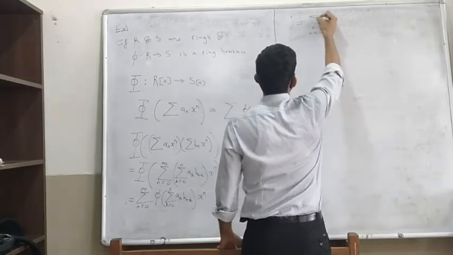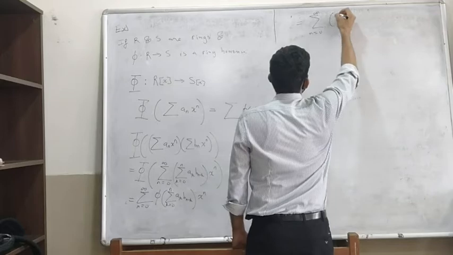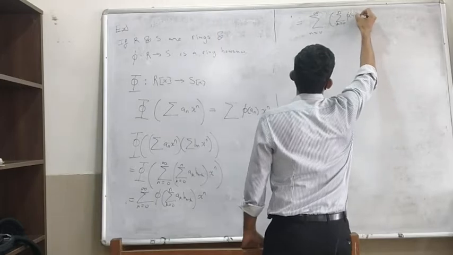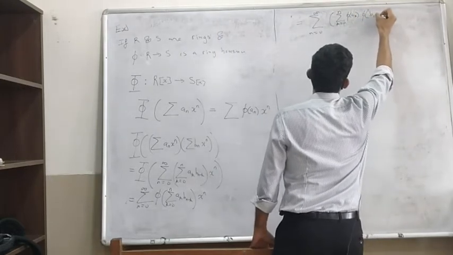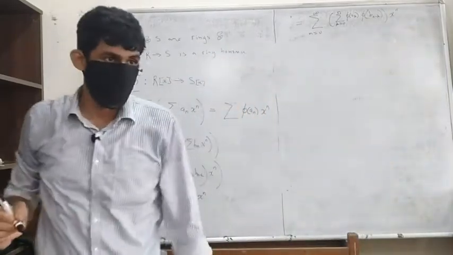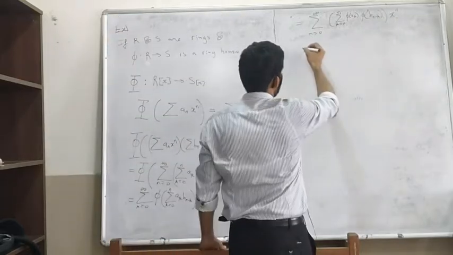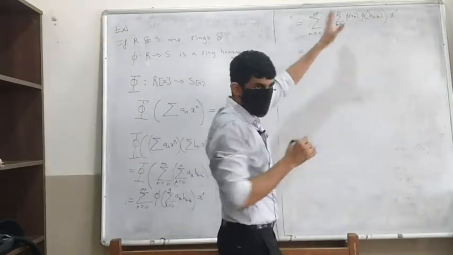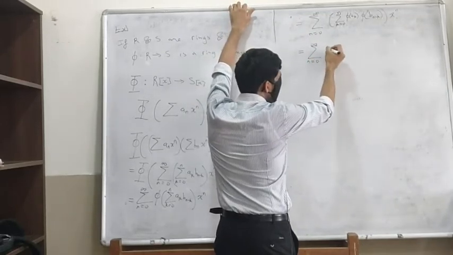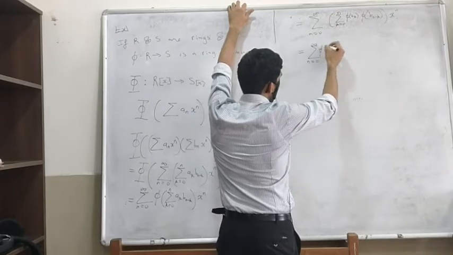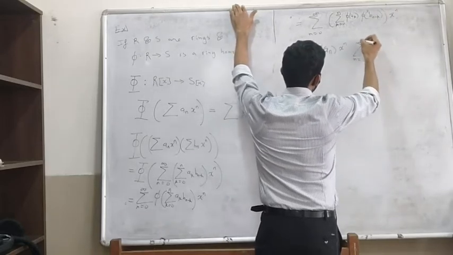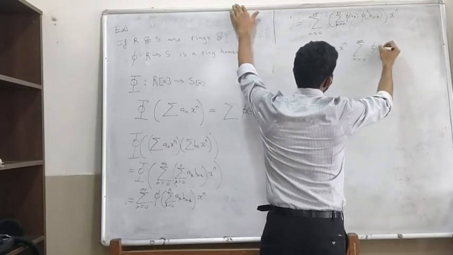So this will give me summation n going from 0 to infinity, summation k going from 0 to n, phi of a_k phi of b_(n minus k) x raised to n. Okay, but by definition this is exactly the product of the polynomials phi of a_n x raised to n into phi of b_n x raised to n.